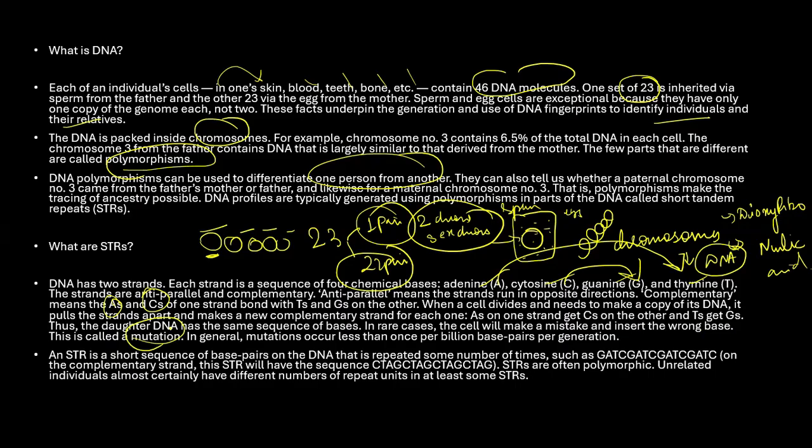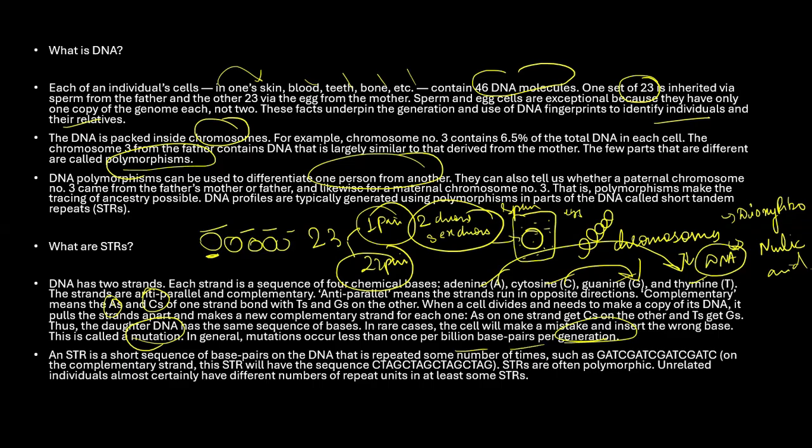Whatever I was showing you on the black screen, it will be like a spiral thing, and it gets separated during cell division. Once that gets separated, it makes a duplicate of it. During this process, sometimes, not always, in very few cases, the wrong base may get inserted. And this process where a wrong thing happens is called mutation. In general, mutation occurs less than once per billion base pairs per generation. So it's not like mutation is happening every now and then. In that case, all of us would be mad or something like that, right? That doesn't happen. This kind of mutation happens very rarely. Okay.